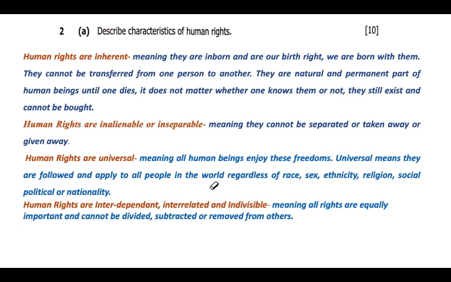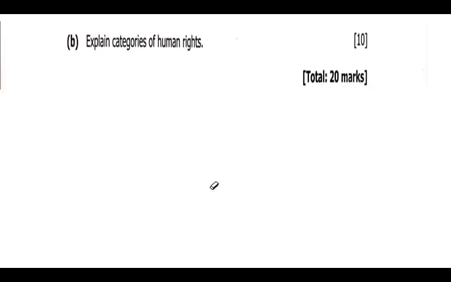Okay, then we move on to the other question. This is our question 2. We come to the end of question 2. We look at the question we have, B, which is: explain categories of human rights. Okay, so categories of human rights, there are 3.